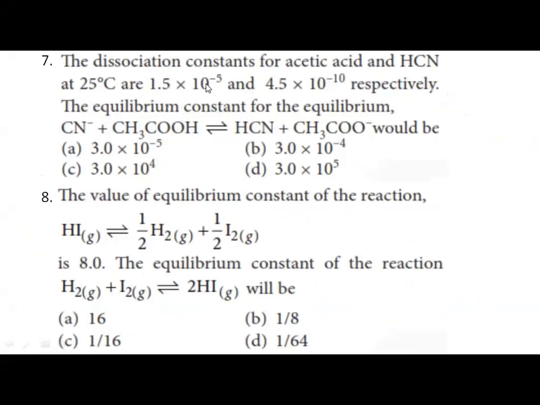Next question. The dissociation constants for acetic acid and HCN at 25 degrees Celsius are 1.5 into 10 raised to minus 5 and 4.5 into 10 raised to minus 10 respectively. The equilibrium constant for the equilibrium CN minus plus CH3COOH gives HCN plus CH3COO minus would be: Option A is 3.0 into 10 raised to minus 5. Option B is 3.0 into 10 raised to minus 4. Option C is 3.0 into 10 raised to 4. Option D is 3.0 into 10 raised to 5. Okay, let us solve it out.